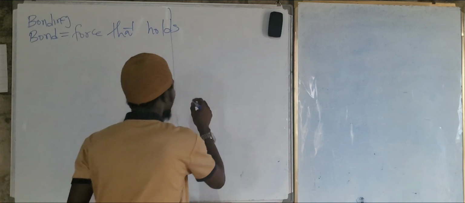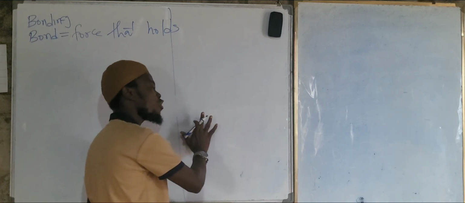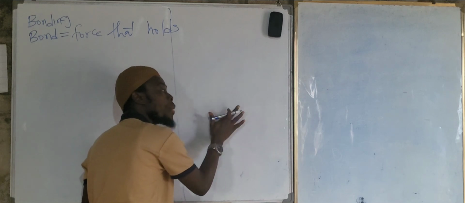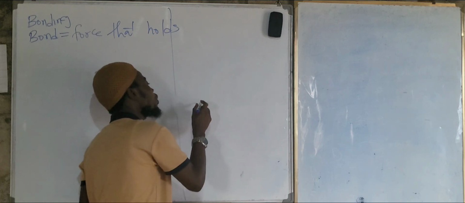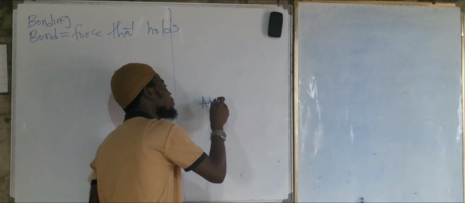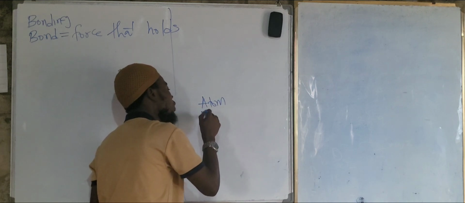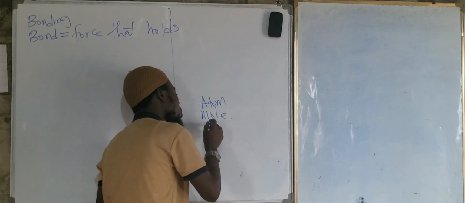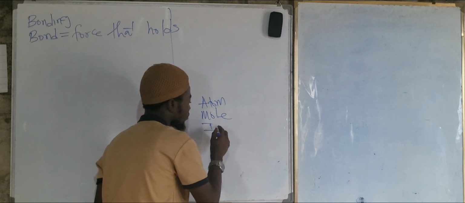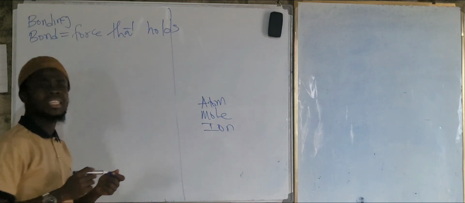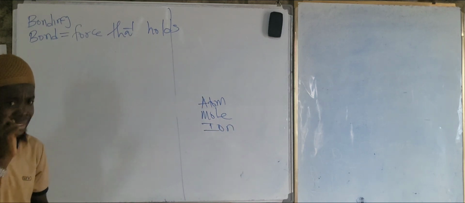Because if you observe something here, you have particles of matter, right? Yes, sir. And all the particles of matter here, what do we have? We have atoms, we have molecules, and we also have ions. Are they the same, sir? They are not the same.